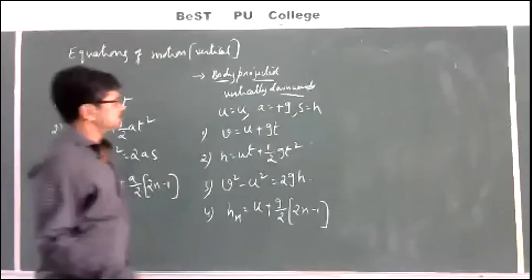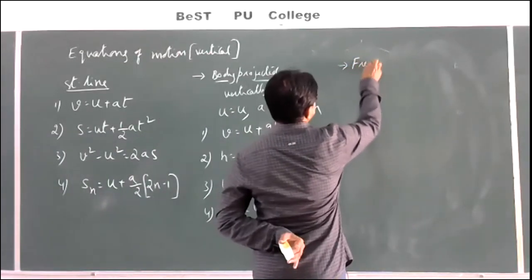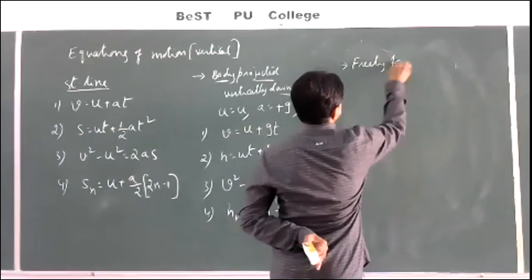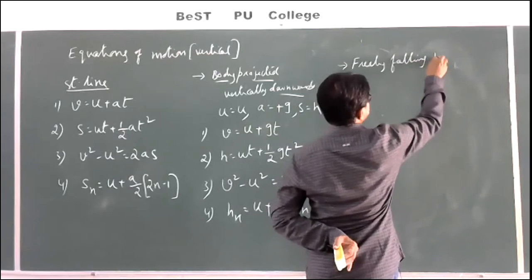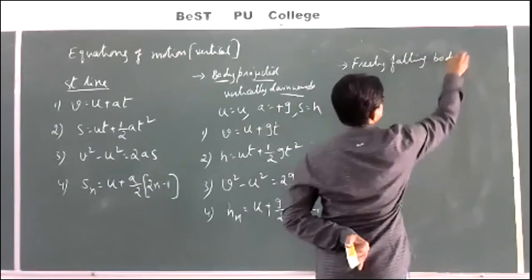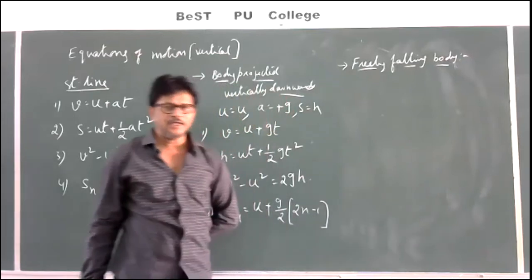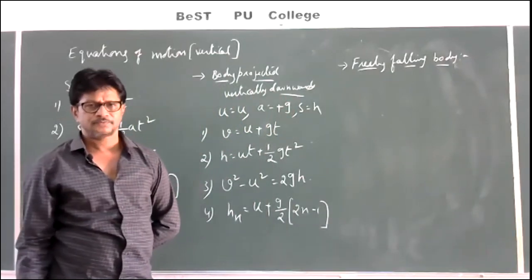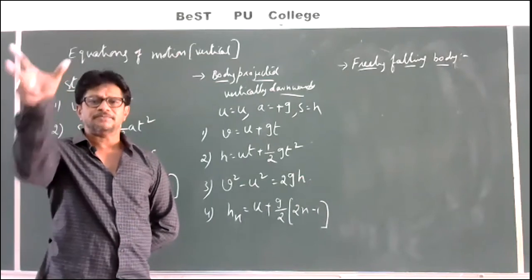Next case, freely falling body. There is nothing but a body falls freely.